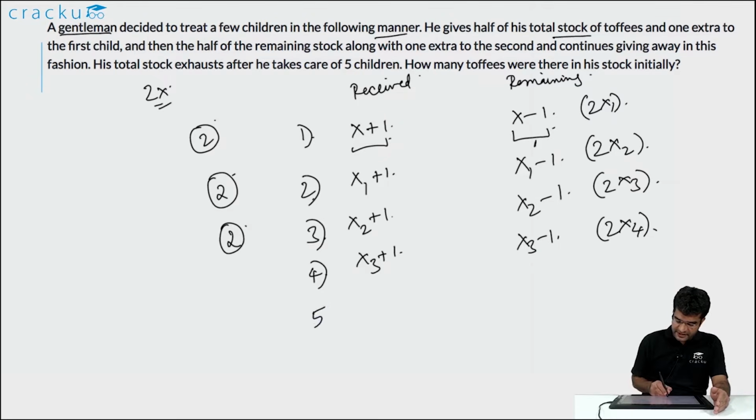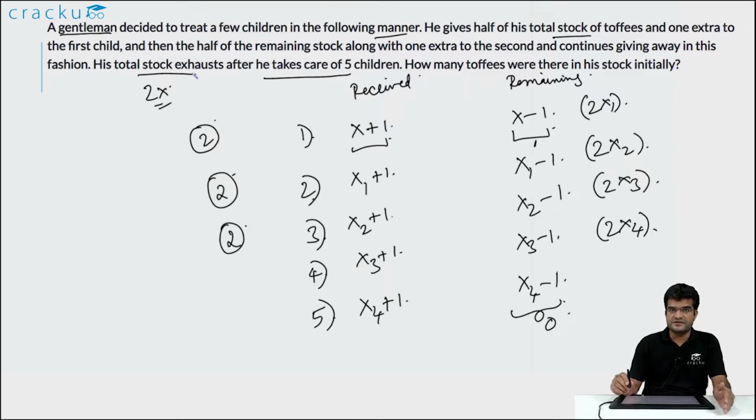And finally, after giving toffees to the fifth child, there were no toffees left. That is, the fifth child received x4 plus 1 chocolates, and the number of toffees that would have remained is equal to x4 minus 1. But we are told that this is equal to 0. It is mentioned that his entire stock totally exhausts after he gives toffees to the fifth child. So x4 is equal to 0. So the number of toffees that the fifth child has received will be equal to 2.